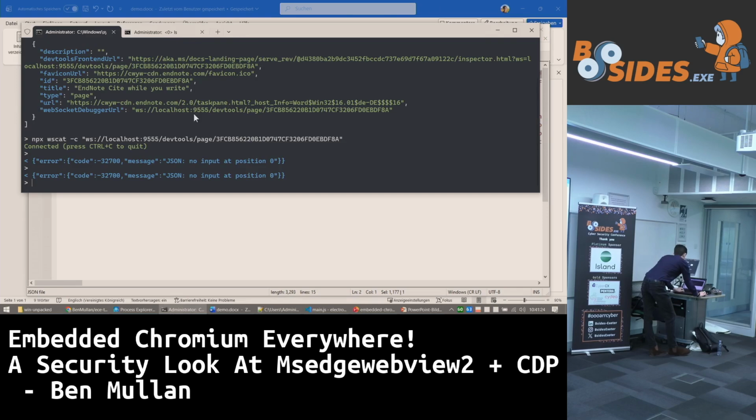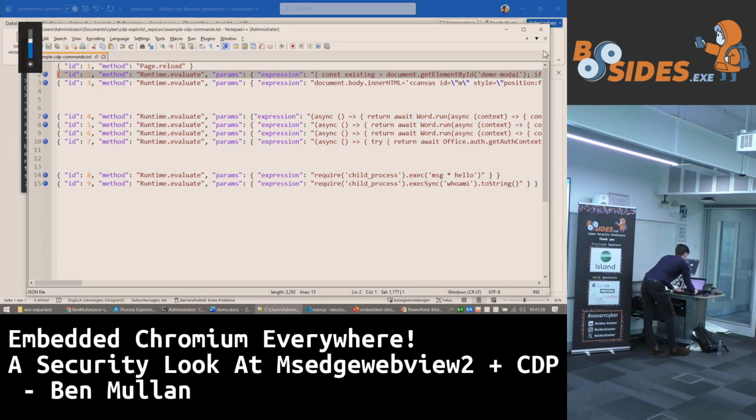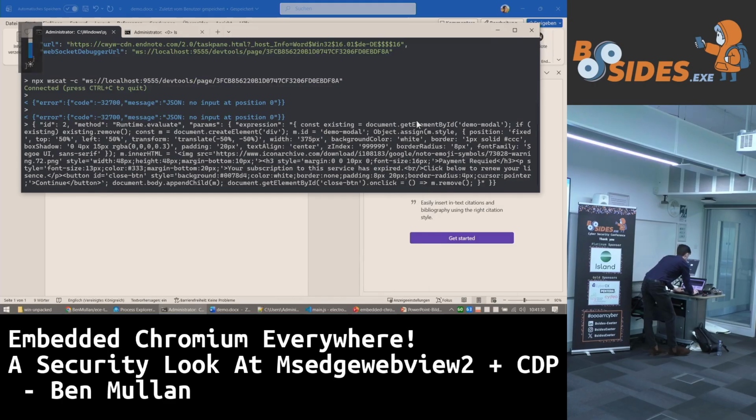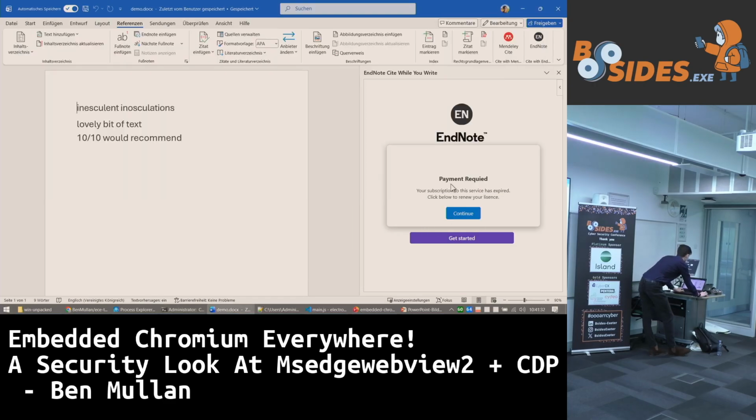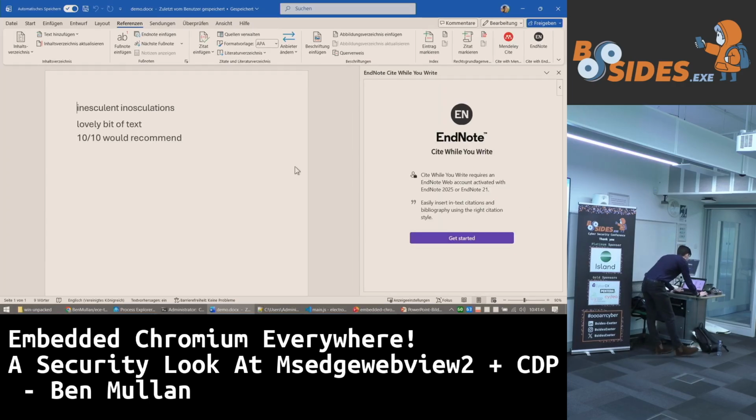We could craft some JavaScript to manipulate the DOM, do something like, oh dear, do something like this. We could pop up, well, my icon's not working, oh, there we go. We could pop up, we have literally done a phishing attack on Microsoft Word. We could do some very nasty things. We could try to steal money, etc.